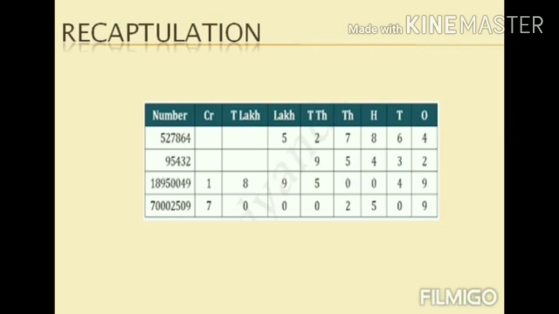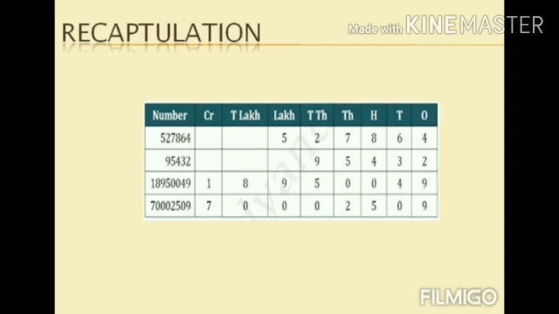After placing it, we have to separate the period and read the number. Now let us read. 1 crore 89 lakhs 50,049.